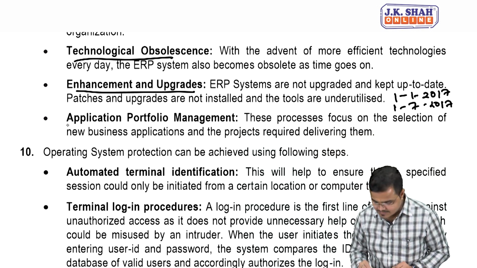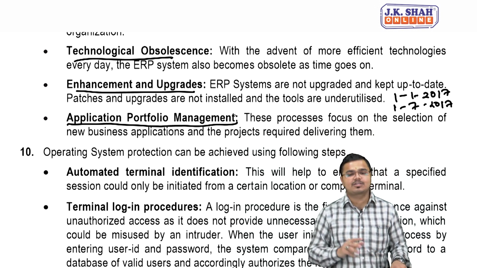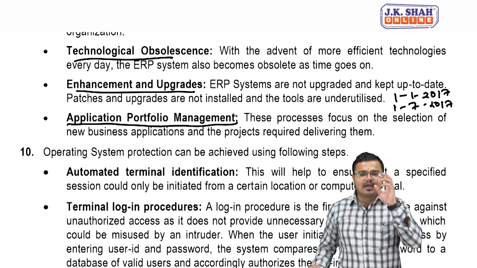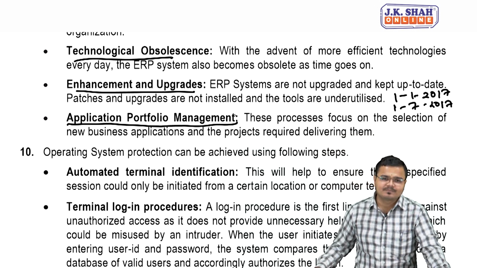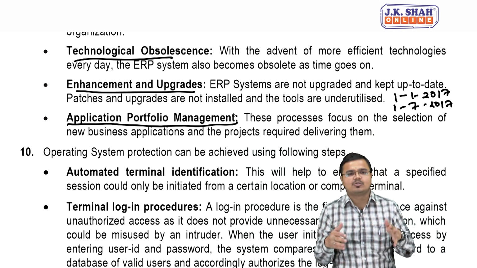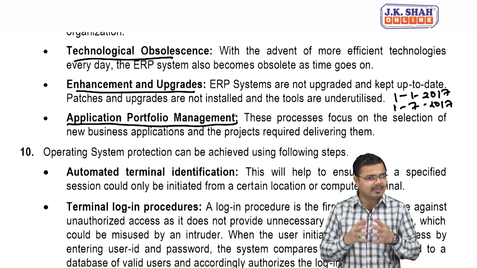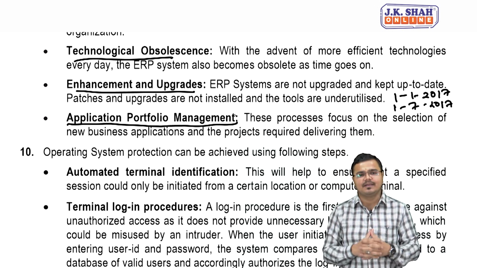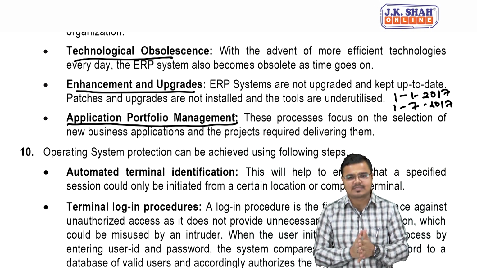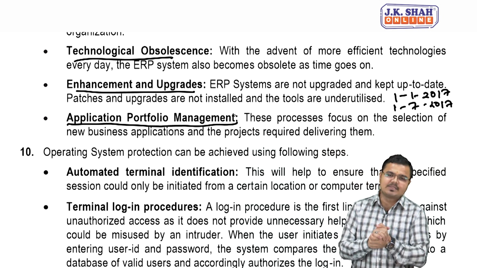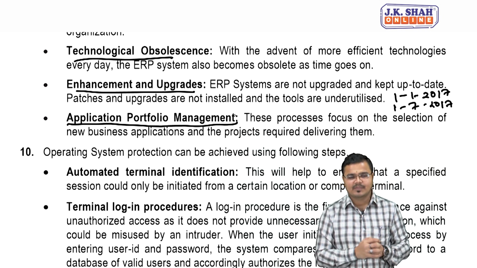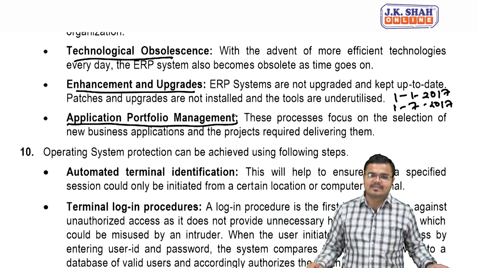And the last one is a very interesting one, application portfolio management. Application portfolio management simply refers to the number of applications which you are using. Many times it happens that for every business activity we are using different applications, and it generally makes the task difficult. This process is focused on the selection of new business applications and the projects required to deliver them. Now what is the risk over here? Let me take a very simple example to understand this concept.